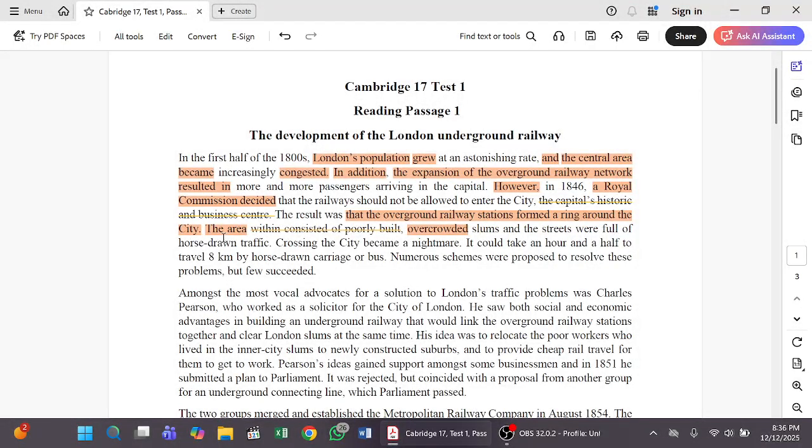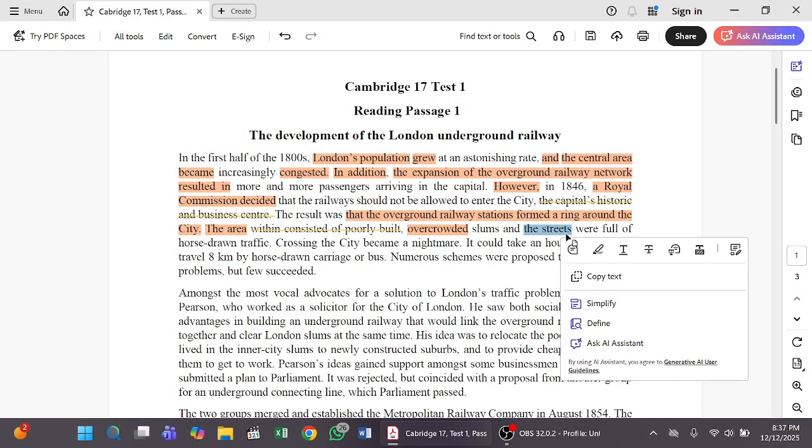Have a look and read this sentence. The area overcrowded slums and the streets were full of horse-drawn traffic. Look, this is a sentence, and in the second one, the streets is the subject, not a person. After the subject they use a be verb.